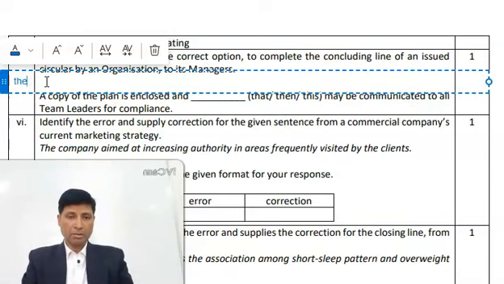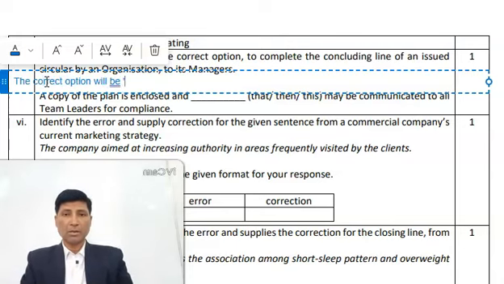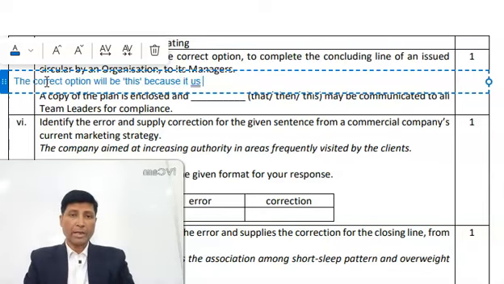Here the correct option will be this, because it is acting as a subject which is needed in the given gap.